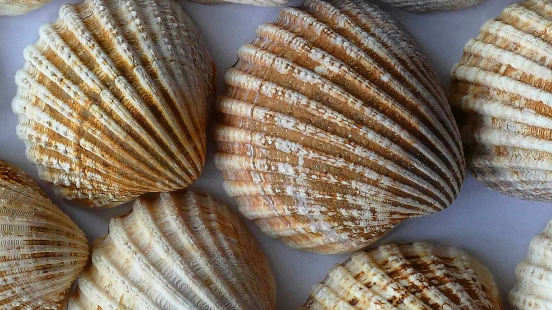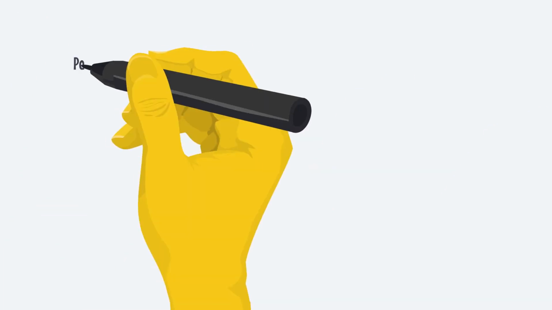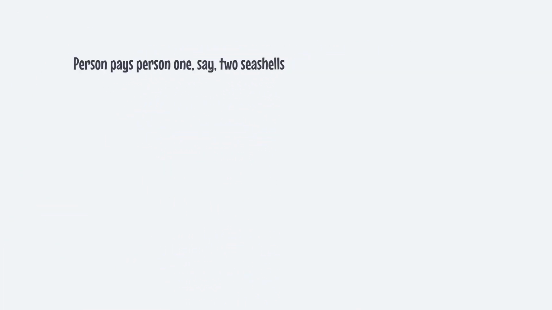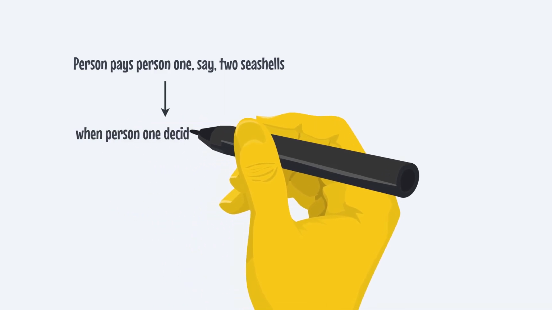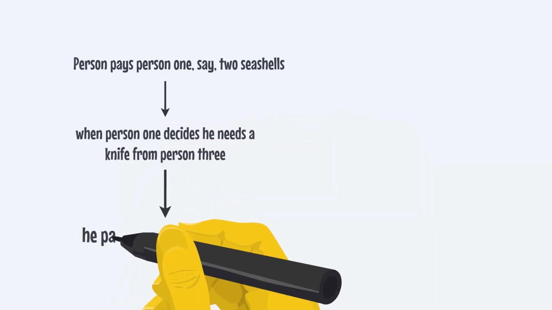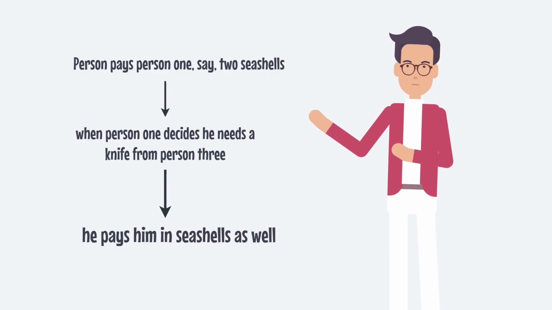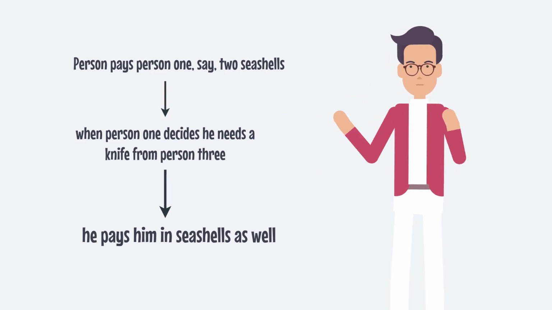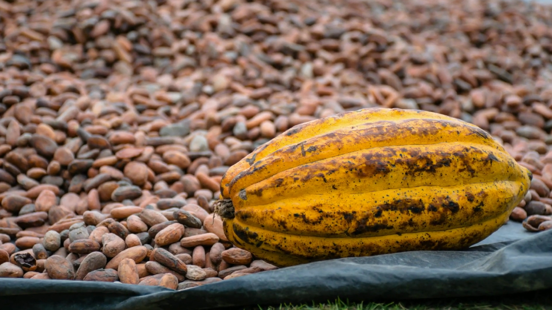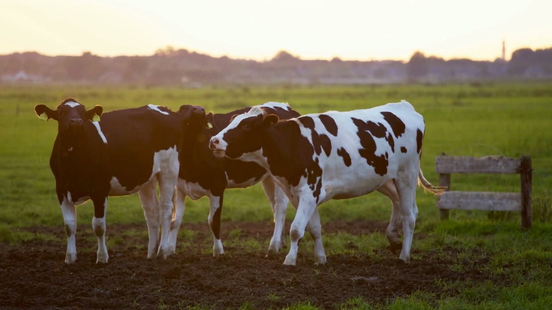For example, let's say that seashells are used as money. This means that instead of bartering, person 1 pays person 2, say, 2 seashells for his axe. And when person 1 decides he also needs a knife from person 3, he pays him in seashells as well, because that's what everyone in the community uses, seashells. Some communities use cocoa seeds as money, others use cattle, and so on.